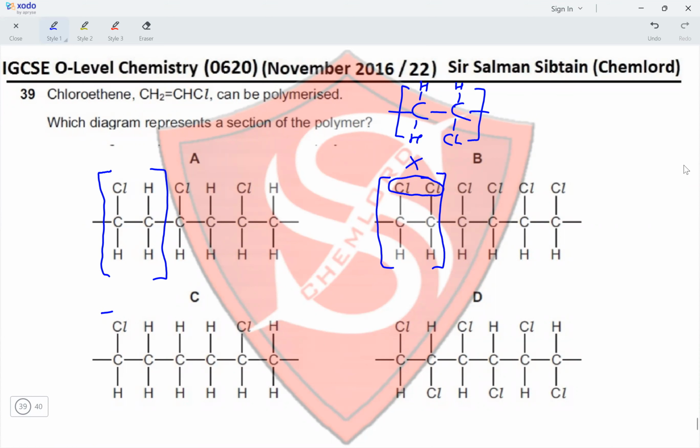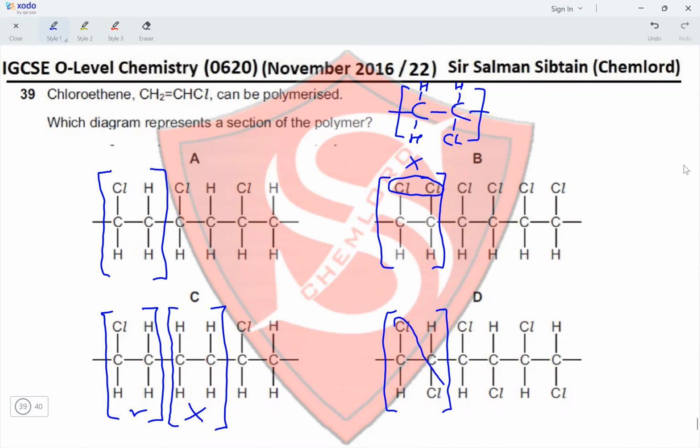The repeat unit in C is not the same. The first one is correct, but the second one is incorrect. So the second one makes the entire polymer incorrect. And for D, we've got two chlorine atoms on two adjacent carbon atoms, making this repeat unit incorrect as well. Therefore, option A is the correct option for this question.